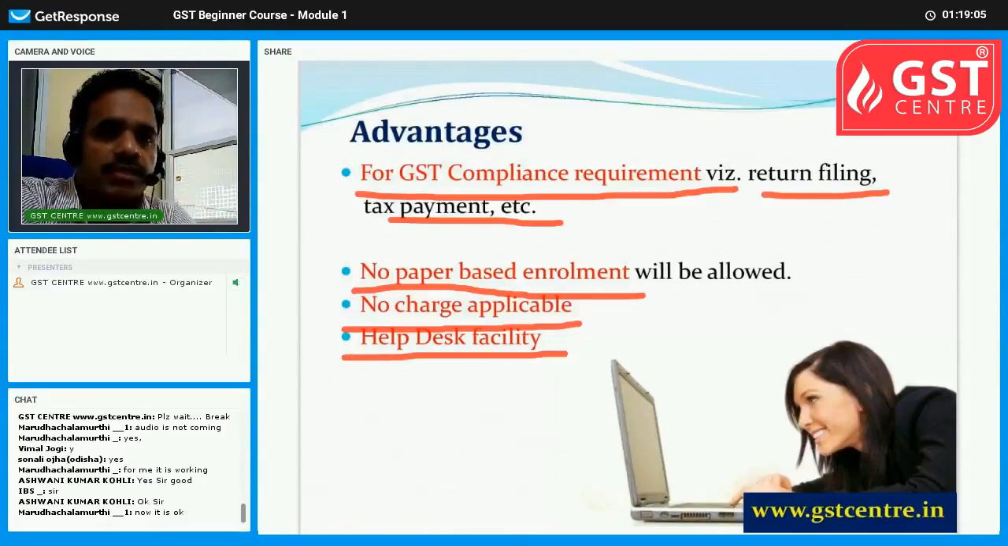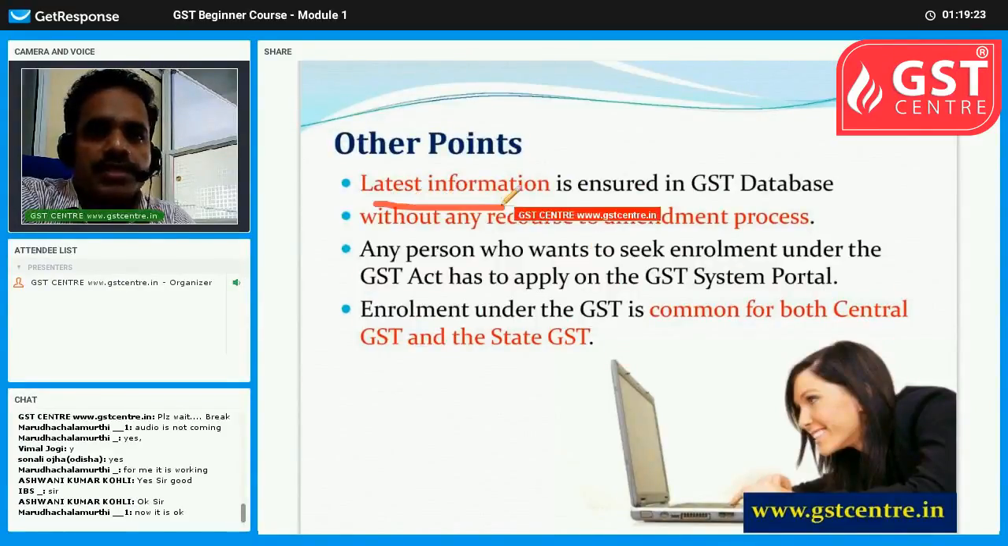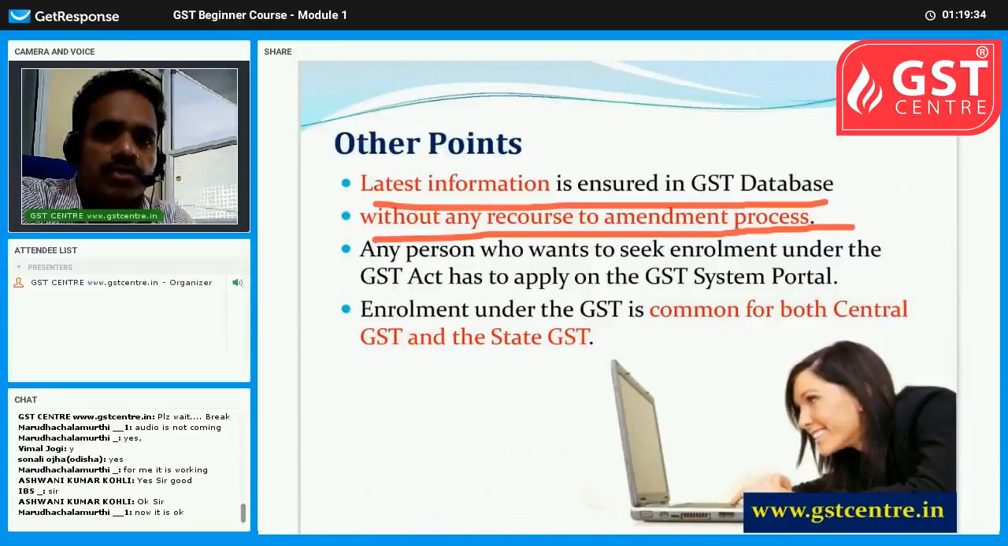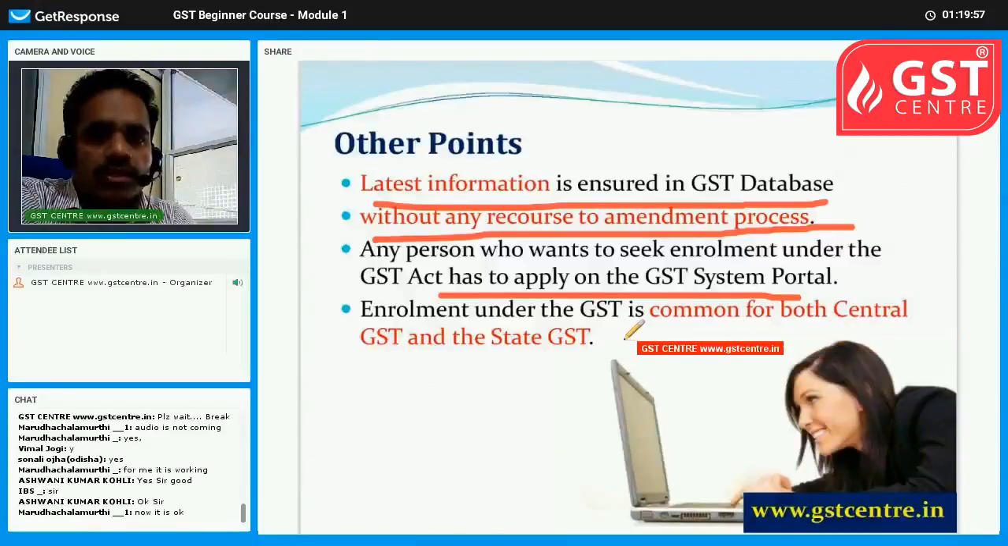And there is a help desk facility on the side of the government to facilitate easy enrollment by all taxpayers. Other points you can recollect: the latest information is ensured in the GST database through this enrollment procedure, and there is no need for amendment after doing this enrollment procedure once GST is implemented. You have to apply on the GST System Portal. The person who needs to migrate to the GST system can do it on the System Portal. And enrollment under GST is common for both central GST and state GST. That is very important.